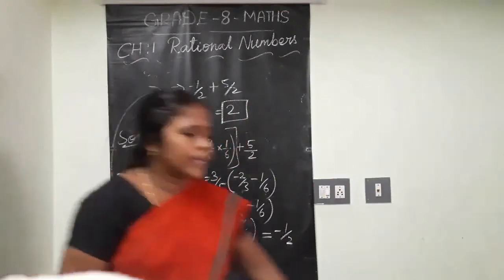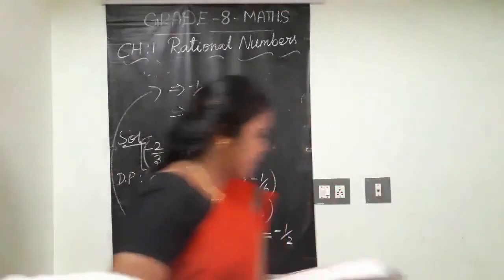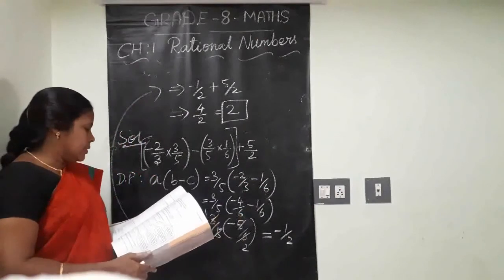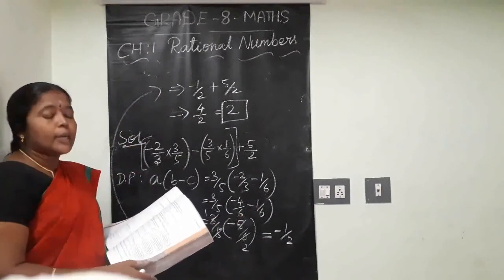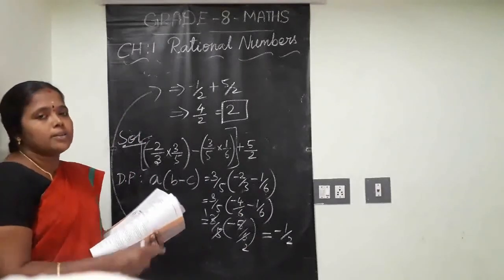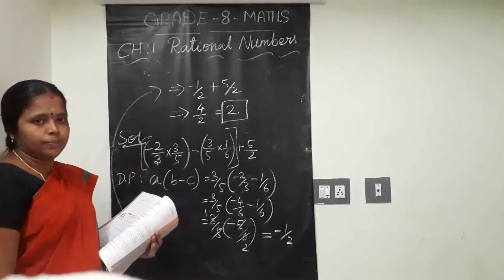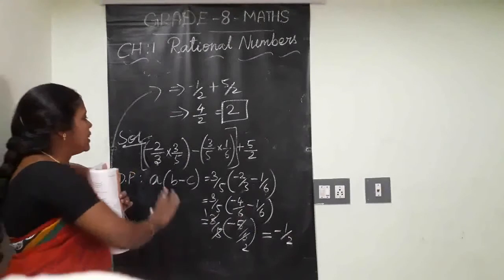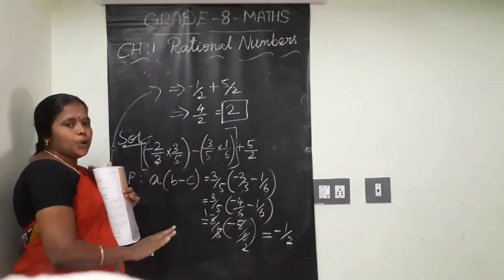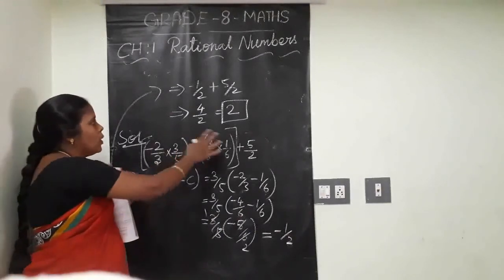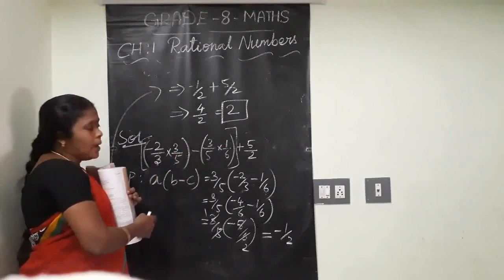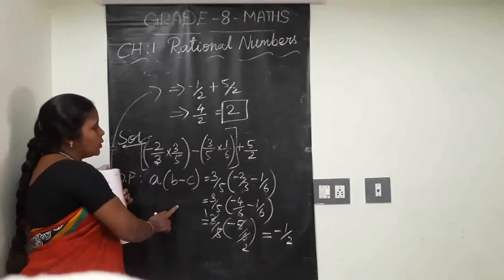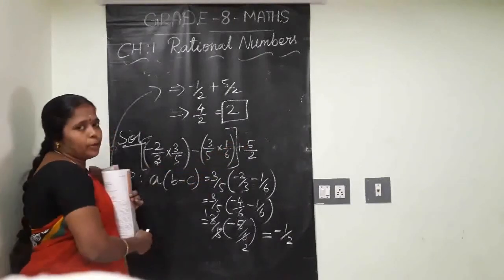That's all, children. What I did: the question is minus 2 by 3 into 3 by 5 plus 5 by 2 minus 3 by 5 into 1 by 6. Using the appropriate property, find the answer for the question. Without changing its value, for my convenience, I only rearranged the groups. The two multiplication parts are taken together and the third part, 5 by 2, kept at the back.